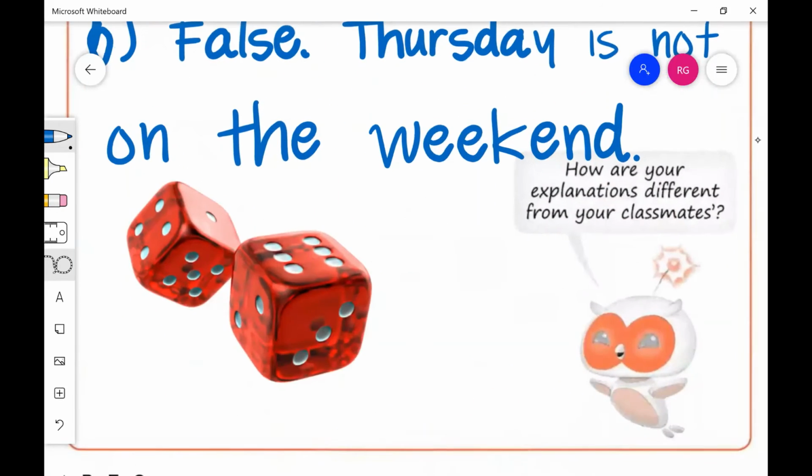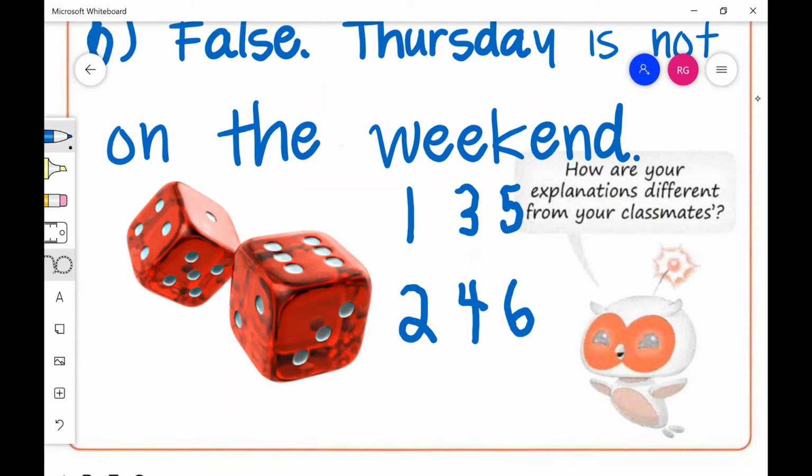So we've all heard of dice before. And what are the potential options? Well, let's see here. We have 1, 2, 3, 4, 5, and 6 would be the potential options.